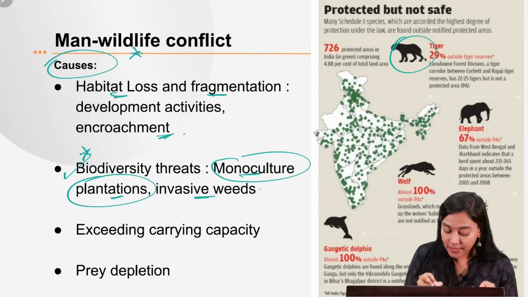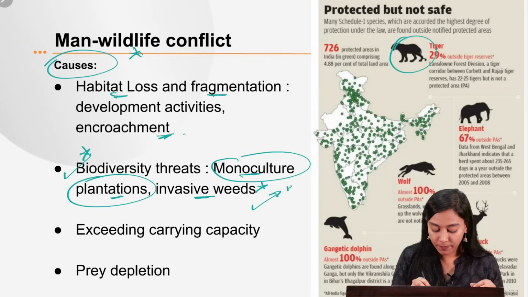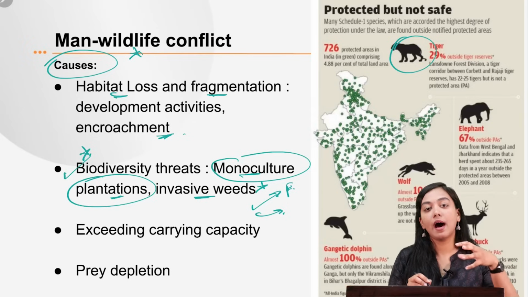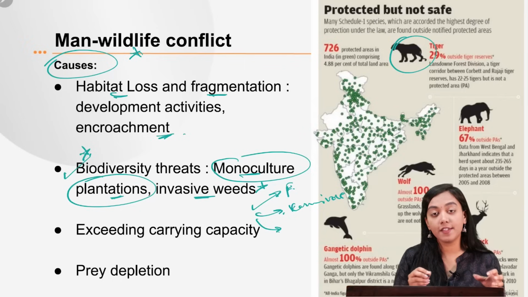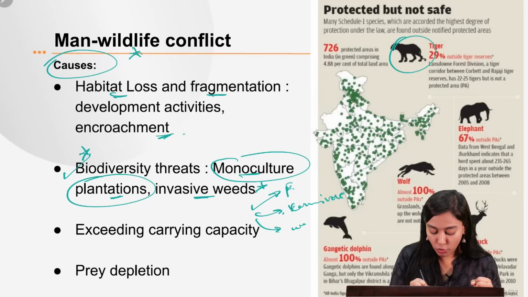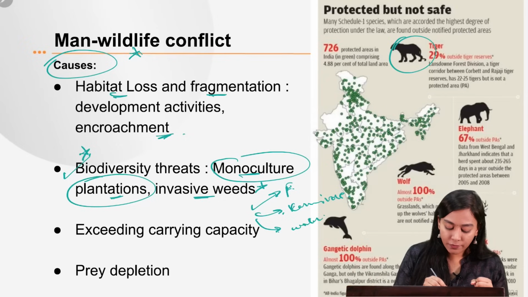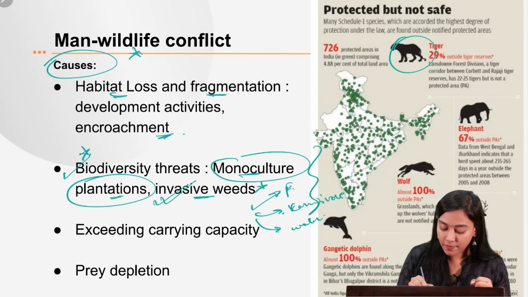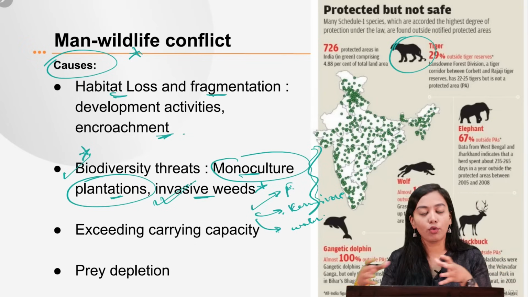Then invasive weeds can also be one of the reasons why their resources, for example their food, if they are herbivores, or for example, if herbivores are declining, then the carnivore population will also decline. And the invasive weed species also sometimes try to extract the water resources, so the water also starts getting depleted over there. The eucalyptus is a culprit for the same. So invasive weeds, these are some of the biodiversity threats that can lead to man-animal conflict, because animals are going out of their zones.